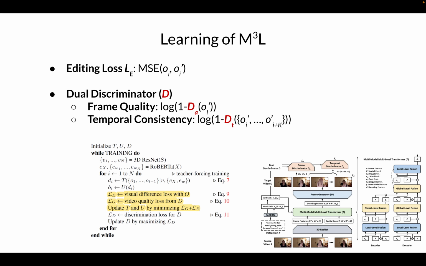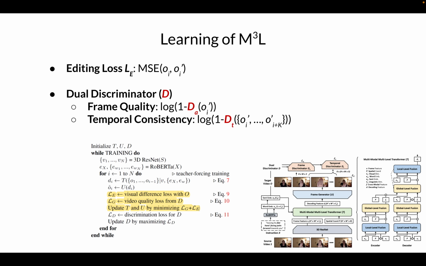To learn LBVE, we have two training losses. At first, the editing loss is computed with the ground truth target video by mean square error over the generated frames. We also consider the video quality through the dual discriminator, where the frame discriminator goes with the frame quality of a single frame, and the temporal discriminator works on temporal consistency for continuous K frames.